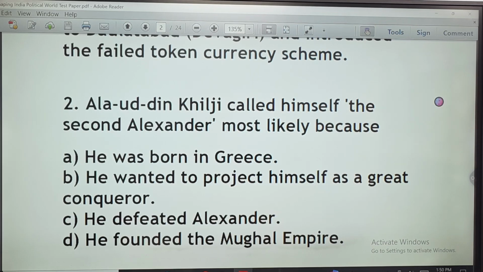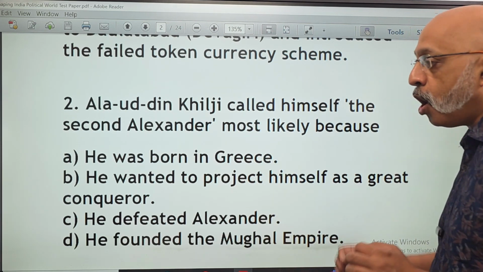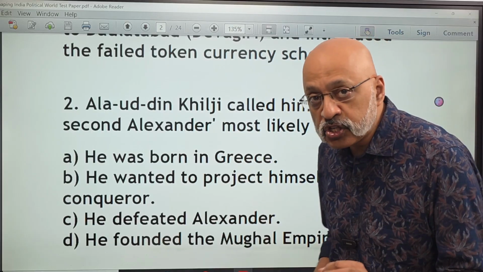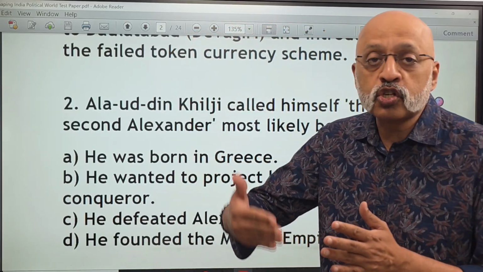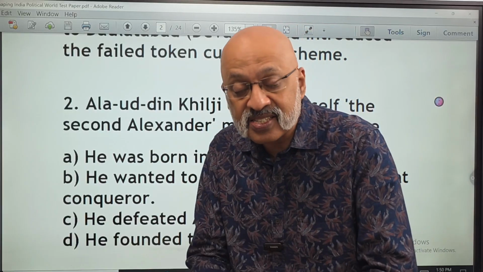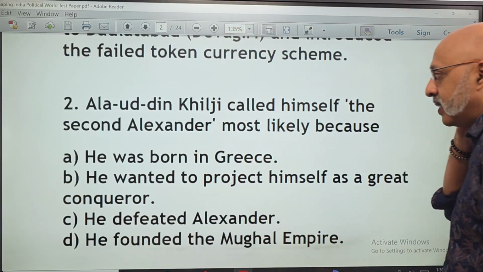Because he was born in Greece, he wanted to project himself as a great conqueror, he defeated Alexander, or he founded the Mughal Empire. Always remember that in MCQs, do the elimination method. You see which of the 4 options is least likely and then keep on doing it till you reach the correct answer, right?